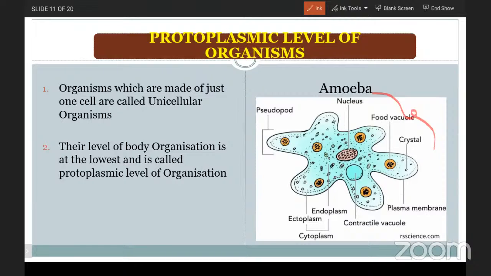That is the protoplasmic level of organization, and we group such animals in this level. Organisms made up of just one cell are called unicellular organisms, and their level of body organization is the lowest, called the protoplasmic level of organization. It means the protoplasm itself is able to do all the activities.